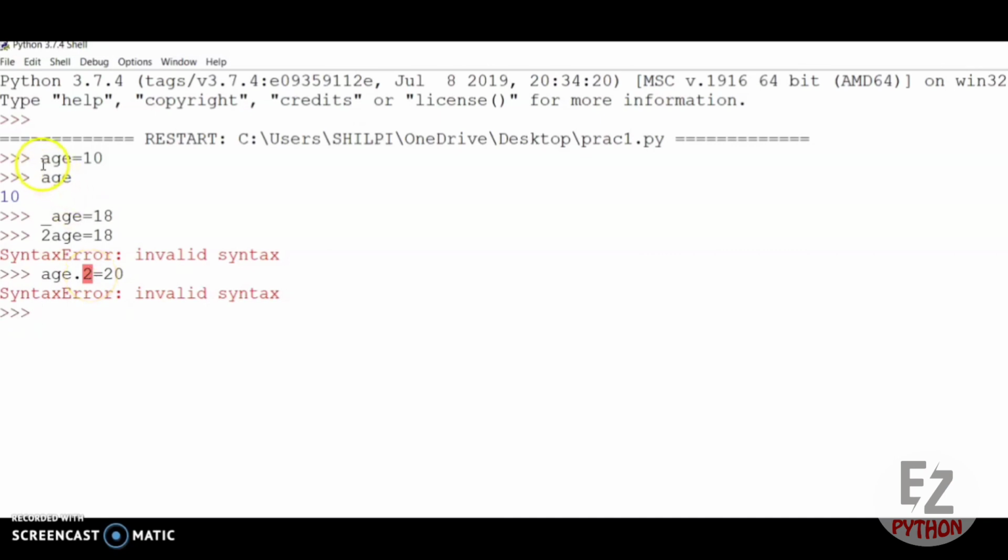Your variable name can only start with a letter or an underscore, but in between you can include a digit, like you can take age2 equal to 20. So this will be accepted, as you can see. If I try to print the value of age2, it will show me 20 on the screen. So these are the rules for naming the variable.